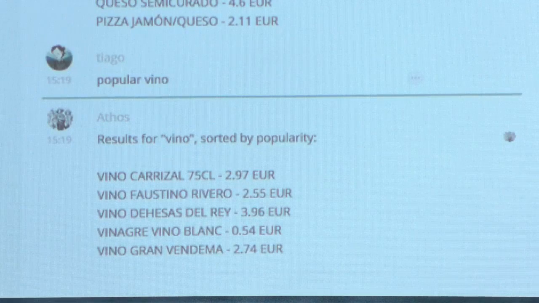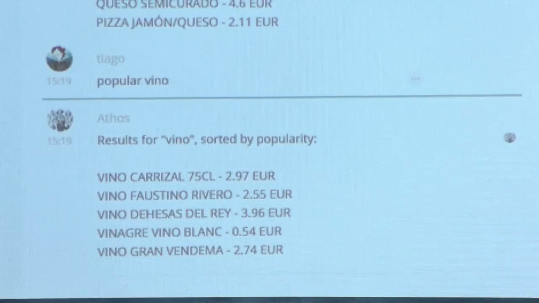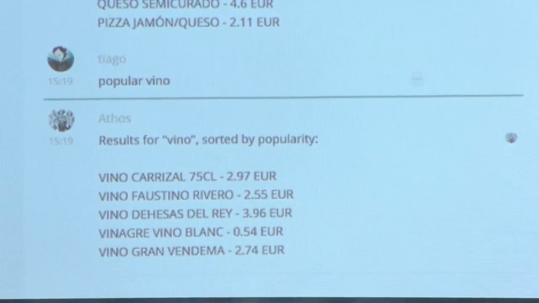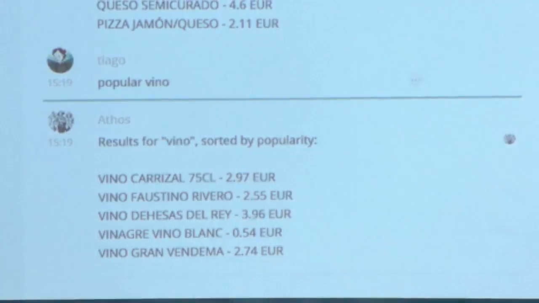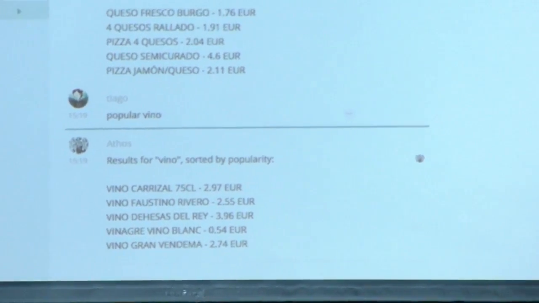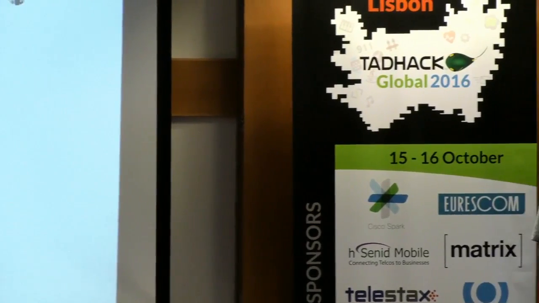So here we go. This is the way we implemented this bot. It's pretty simple, but it's a proof of concept that we built with the limited information we had. Of course, if we had a full database with the product images and reviews, we could have implemented those in here. We could add a lot more info if it was provided.